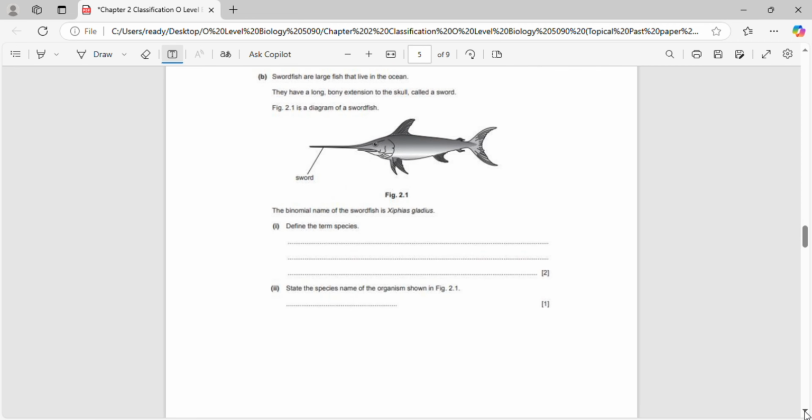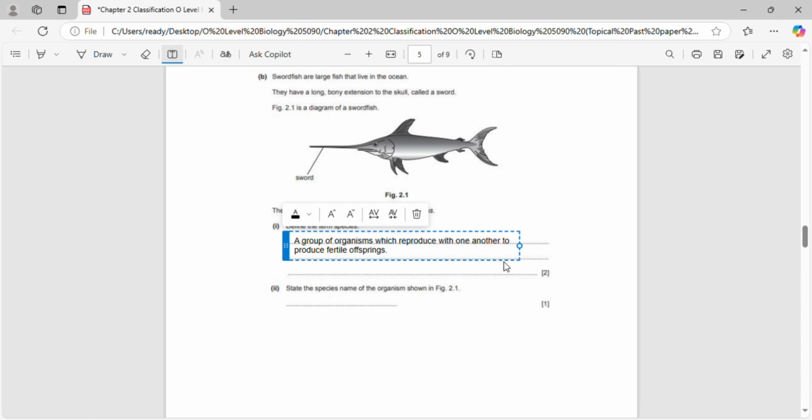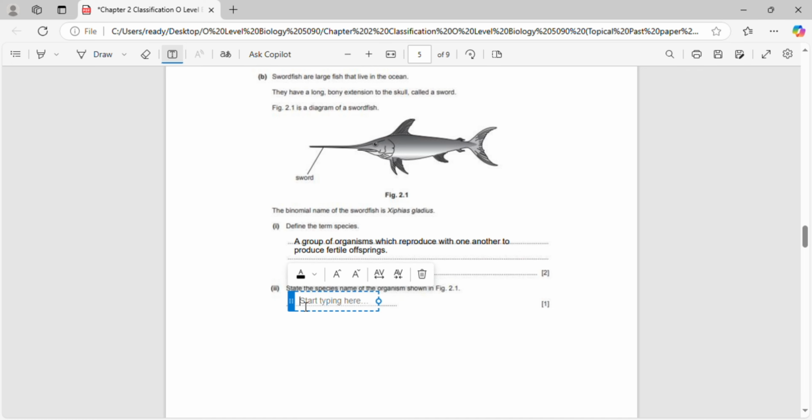In the first part, you are asked to define the term species. Again, we'll simply write that a species is a group of organisms that can reproduce, breed, or mate to produce fertile offspring. Then, part 2 asks you to state the species name of the organism shown in figure 2.1. So, this is quite simple. As we know, in the binomial naming system, the second name represents the species. Therefore, the species of this swordfish is gladius.